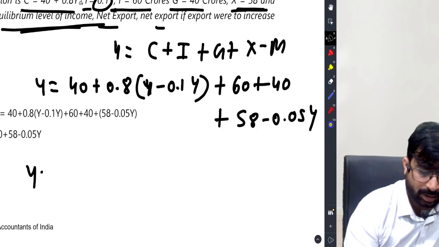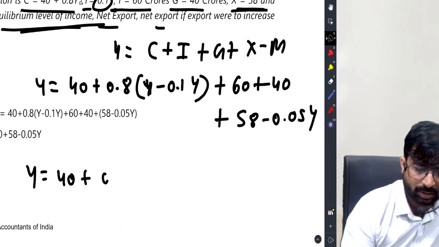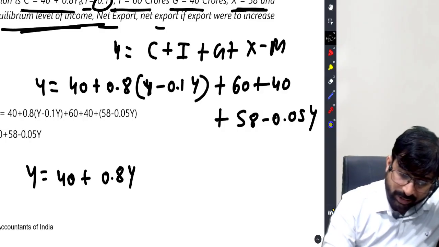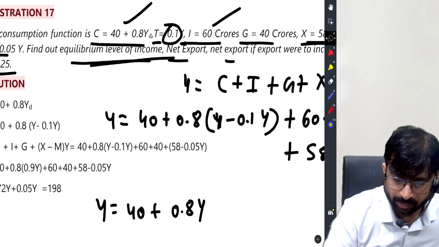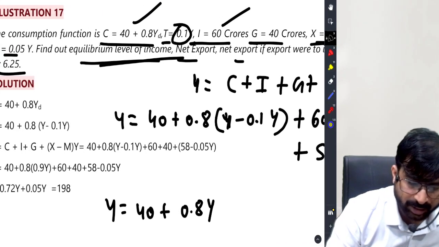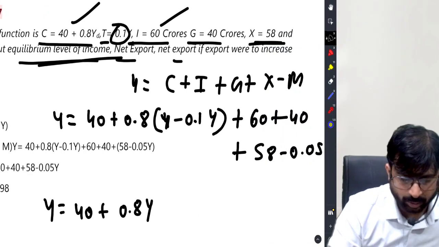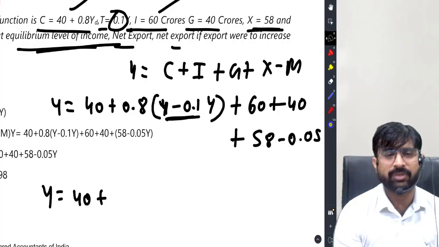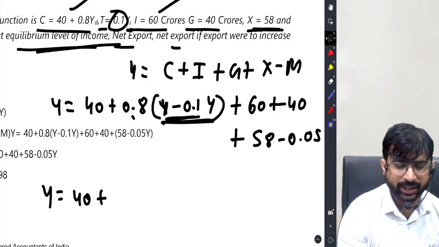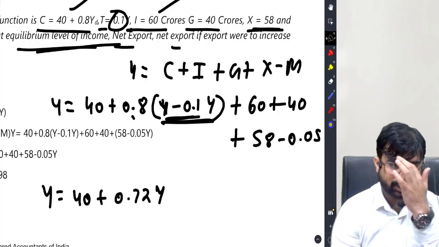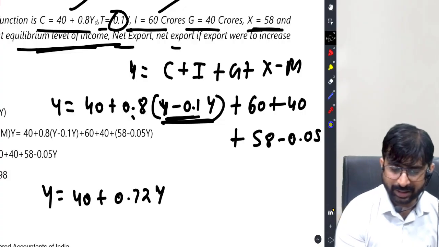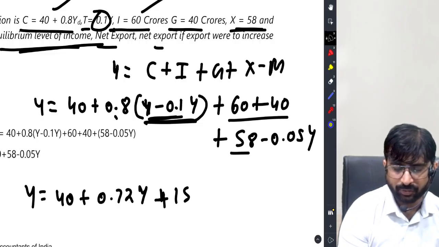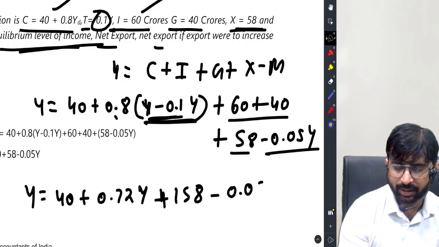So it is y equal to 40 plus 0.8 y. Hold on, it's 40 plus 0.8 yd, and I've done it perfectly. So what I can do is reduce it simply. y minus 0.1 y is 0.9 y. So 0.8 into 0.9 y is how much? 0.72 y. That's easier. This is 158, so 158 minus 0.05 y.